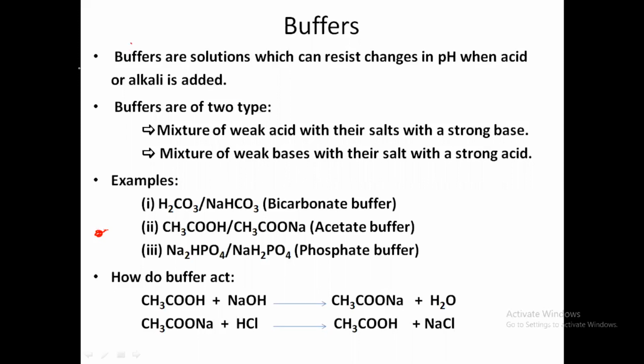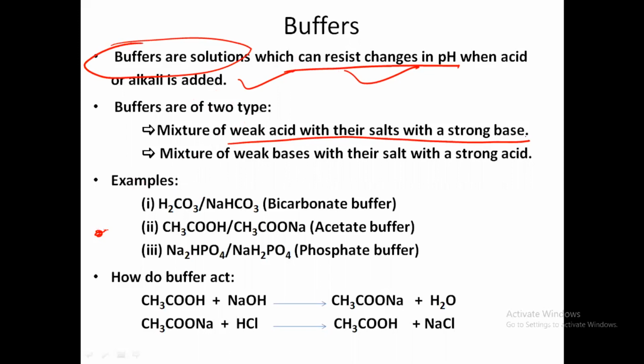Now, buffers are the solutions which resist change in the pH when acid or alkali is added. This buffer could be of two types: one is a mixture of weak acid with their salt with a strong base, or a mixture of weak base with their salt with a strong acid. Examples are bicarbonate buffer, acetate buffer, and phosphate buffer. So how do these buffers act?